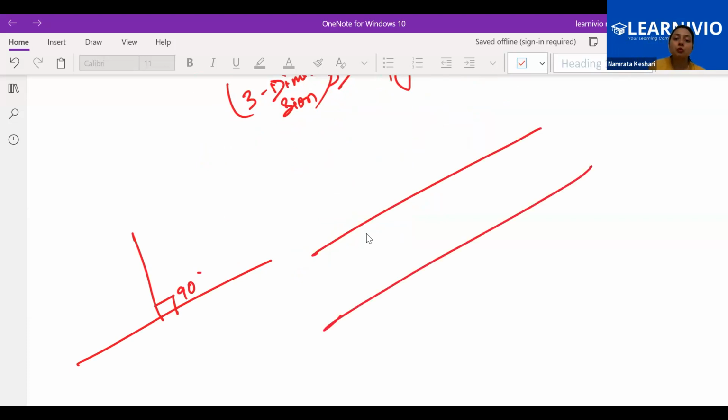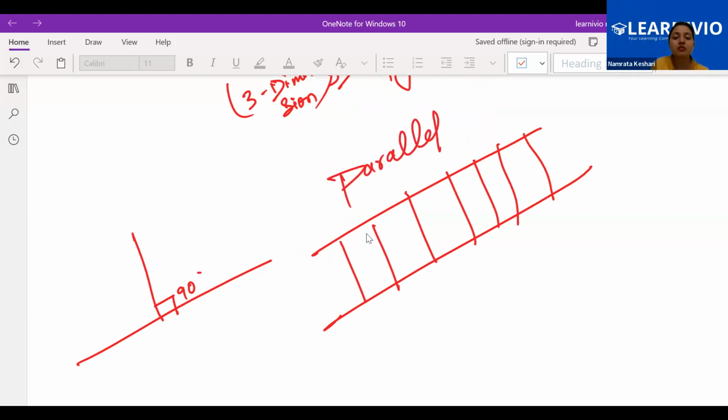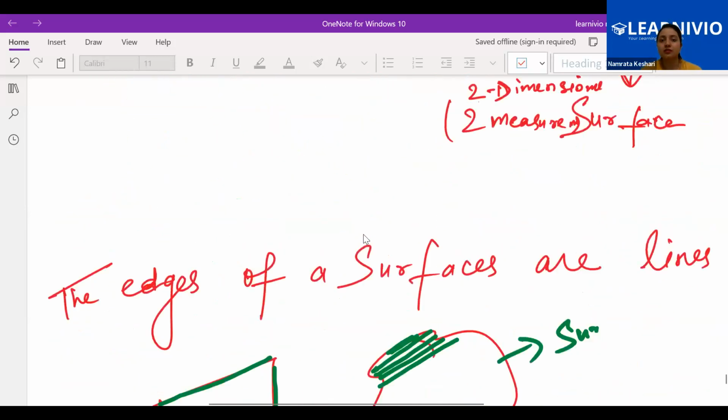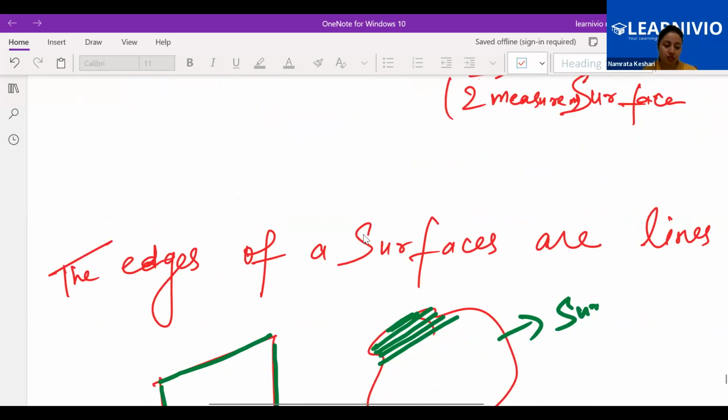If two lines are arranged in such a way that the distance between both lines is always the same, even if you keep on drawing beyond your copy, that is the example of parallel lines. These are all definitions given by Euclid only. So mostly all the definitions we say in geometry are given by Euclid, but here we must stick to these definitions.